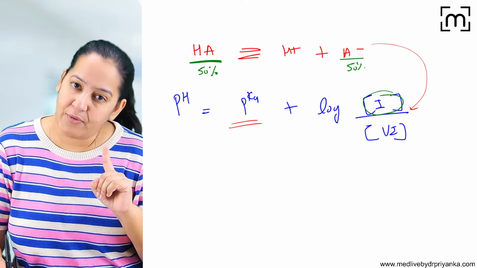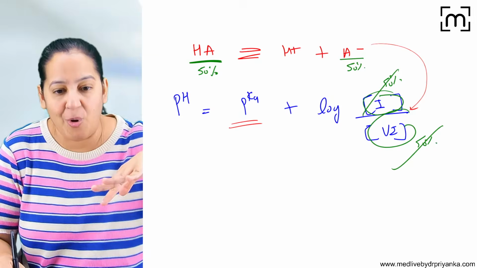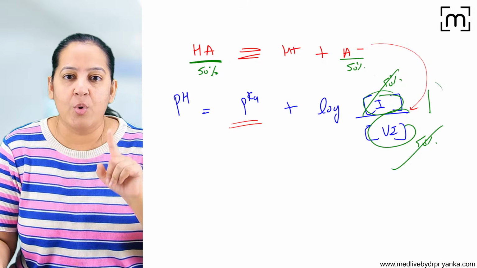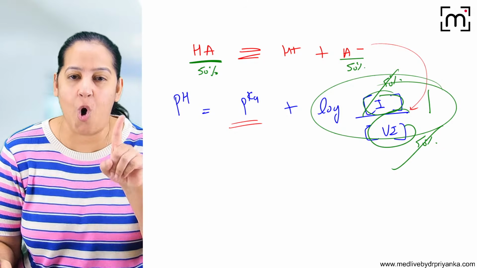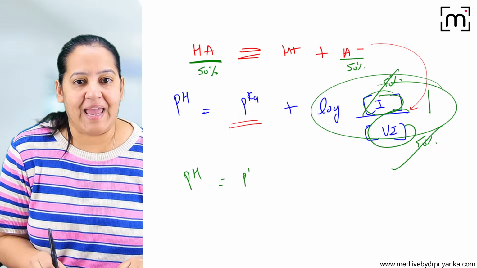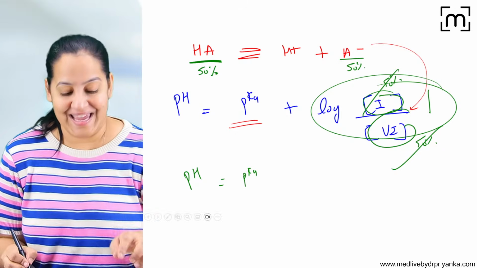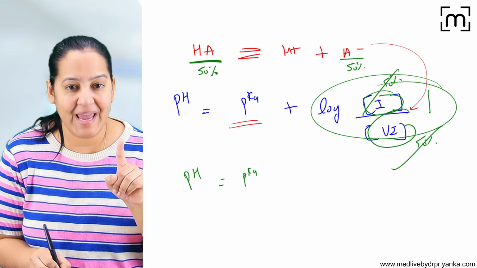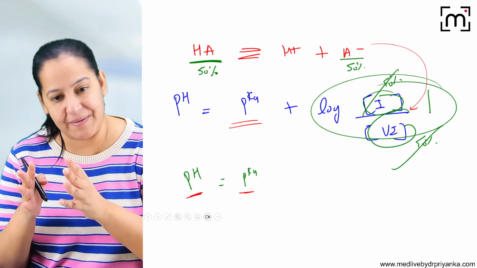So I'm saying ionized is 50% and unionized is also 50%. They will cancel each other out. 50-50 cancel, so log 1. What is log 1, by the way? Have you read mathematics in your childhood? Log 1 is equal to 0. I guess everyone knows. So in that case, pH is equal to pKa plus 0. Log 1 is equal to 0. So I can say pKa is the pH at which the drug is 50% ionized and 50% unionized.